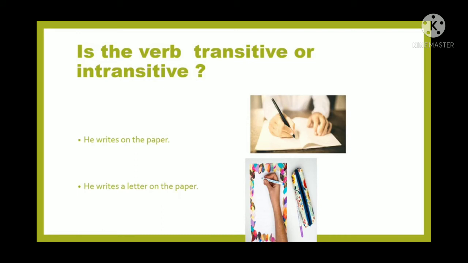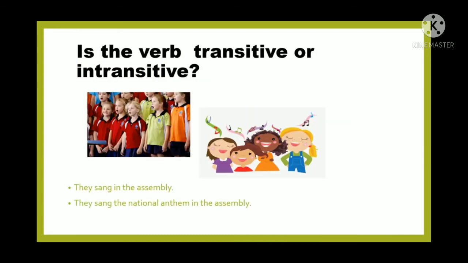Now it's time to check your learning, students. Read the examples and find out whether the verb is transitive or intransitive. He writes on the paper. He writes a letter on the paper. When I say he writes on the paper, the verb writes does not need any object, hence it is intransitive. But he writes a letter on the paper. Here you can ask a question with what to the verb: what does he write? He writes a letter on the paper. So here the verb has an object, that's why it is transitive.